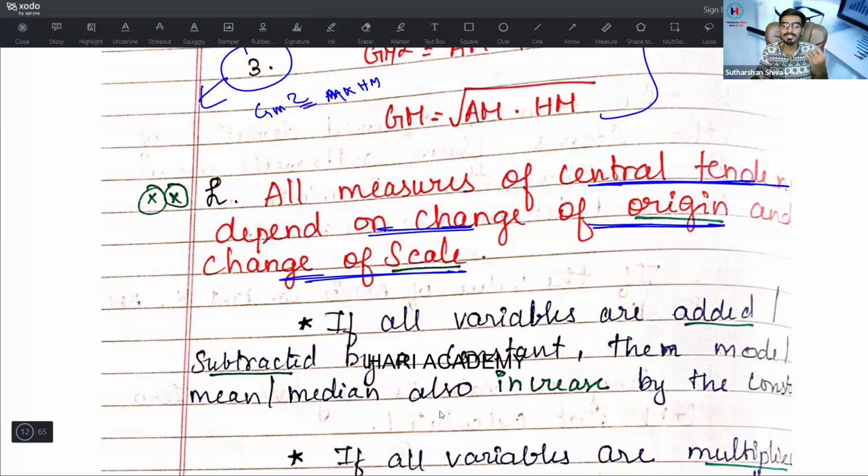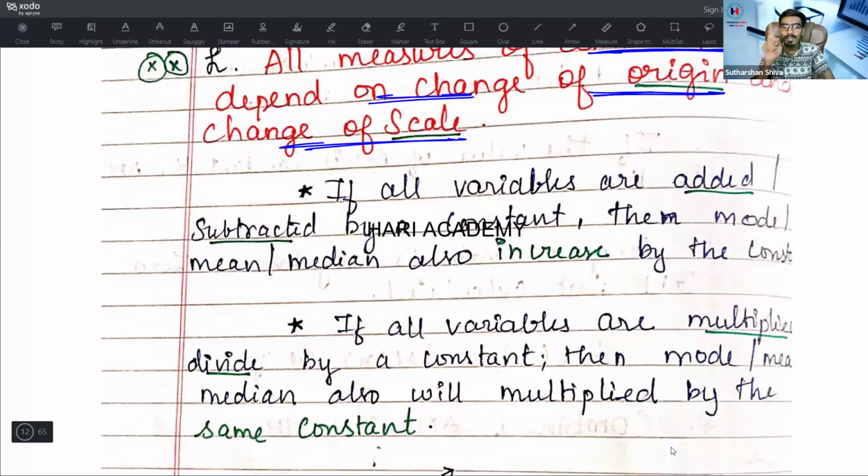All the measures of central tendency, that means mean, median, mode, these 3 will be affected by change of origin and change of scale. They may surely test you with 1 to maximum 2 questions from change of origin and change of scale. What is meant by change of origin? Other students may say it is a shift of origin. That is known as change of origin.